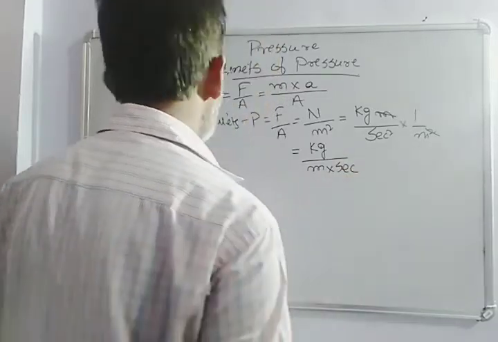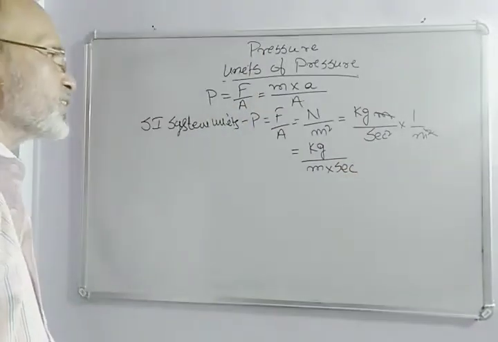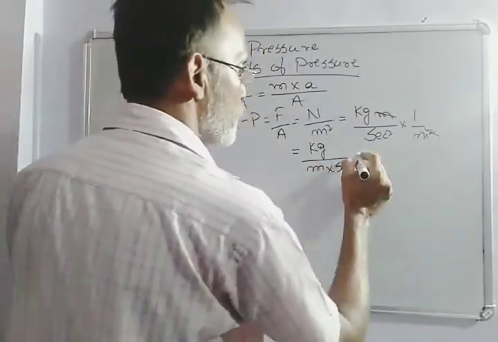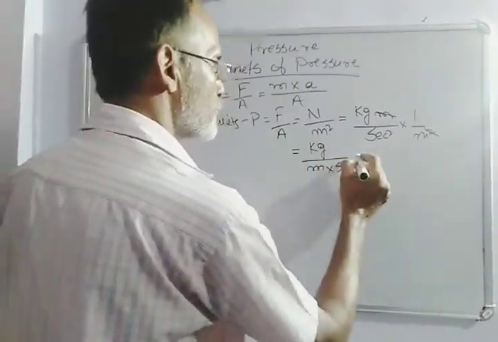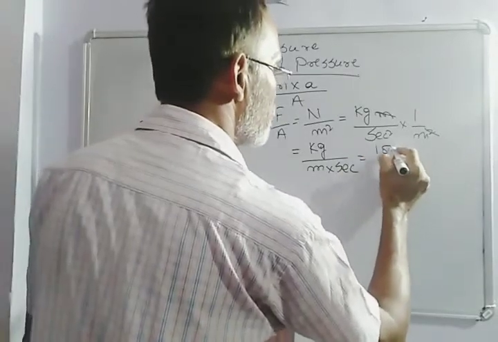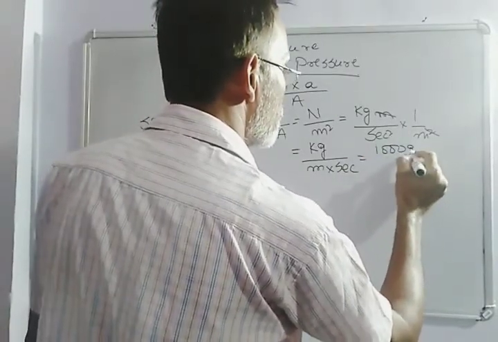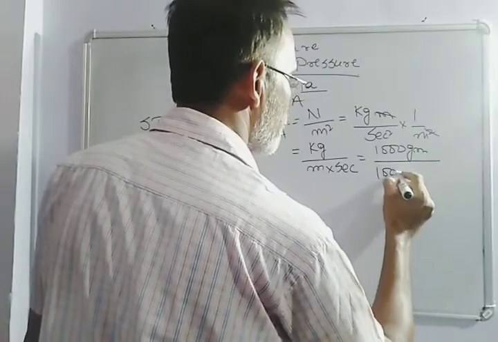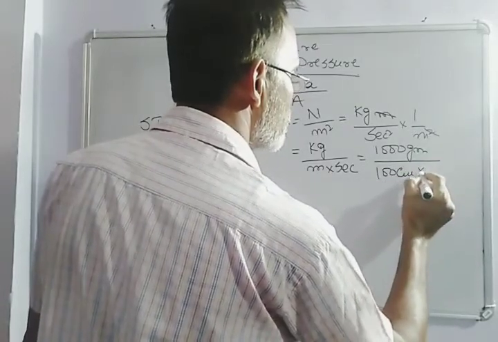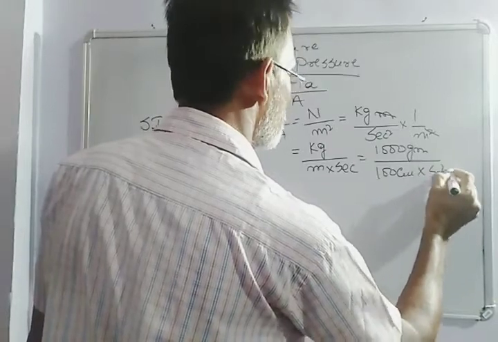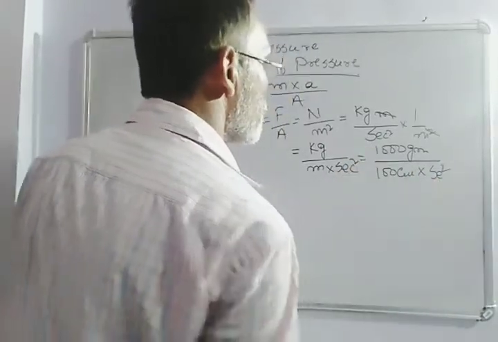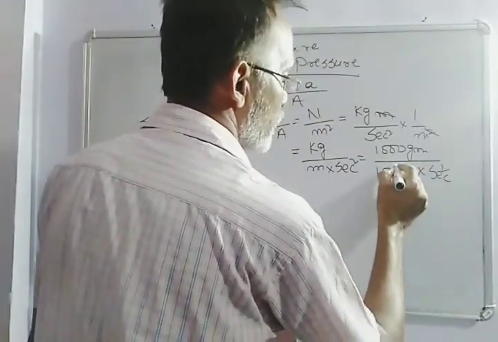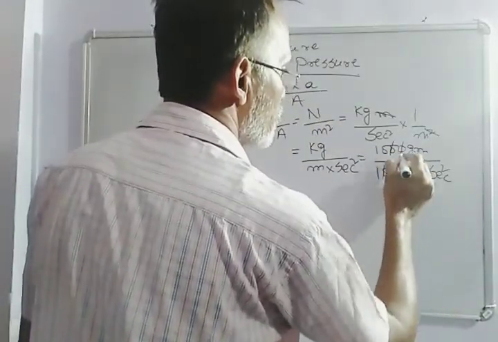Now we will convert this into the CGS system. 1 kg is equal to 1000 gram, and 1 meter is 100 centimeter, so 1000 gram by 100 centimeter into second square. Now the zeros cancel.